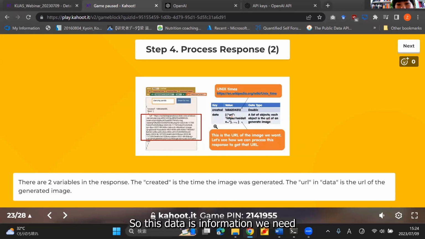So this data is the information we need. It's the URL of the image on the OpenAI server. This is the information we need. So we need to peel the JSON text to get this data. And we're not interested in created, so that information is irrelevant to us.